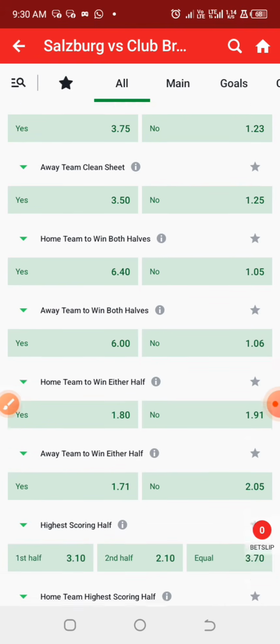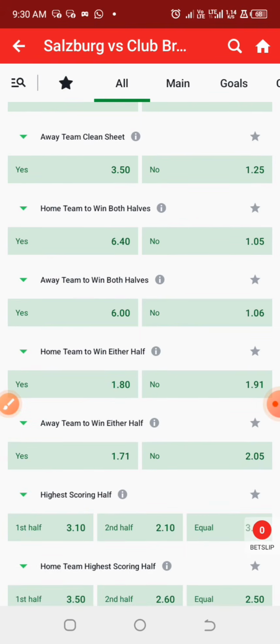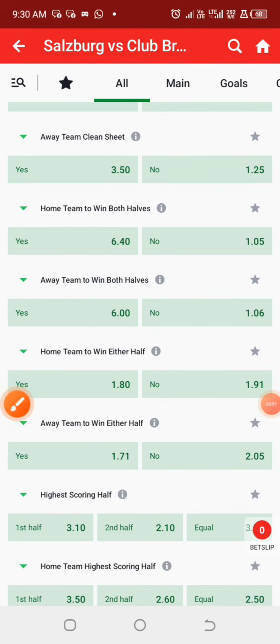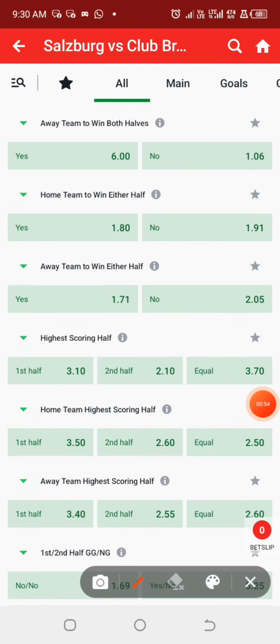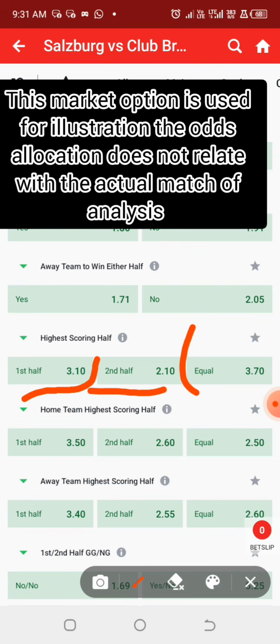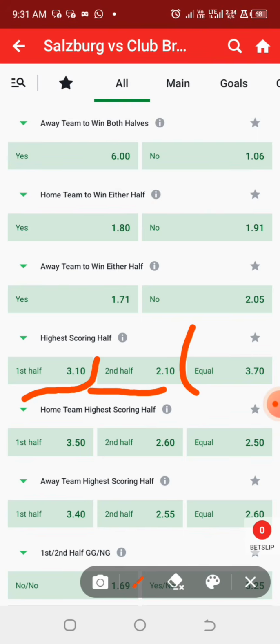So in this video, I'm going to show you a step-by-step guide on how to make use of this strategy, which is highest scoring half. Here you are going to predict if the number of goals that occurred in the first half will be more than in the second half, or will be equal. As you can see in this market, we have the first half at 3.1 odds, the second half at 2.10 odds, and equal at 3.70 odds. So with just one game we can actually generate our 2 odds easily.